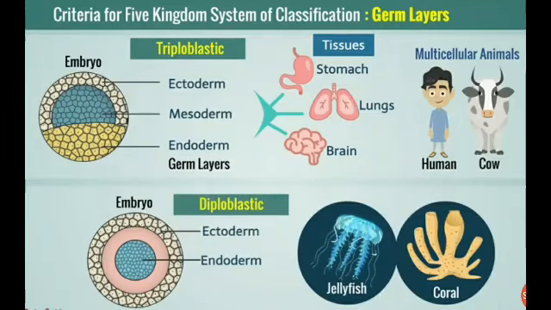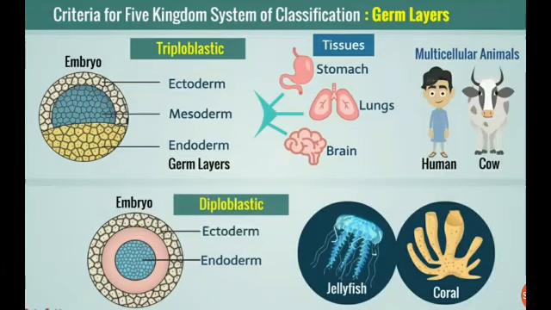In this, the ectoderm forms the skeleton and the endoderm forms the inner lining of organs. The next group has three germ layers: ectoderm, mesoderm, and endoderm. Here also the ectoderm helps in forming the skeleton and the endoderm forms the inner lining of organs, and the mesoderm develops into different organs.